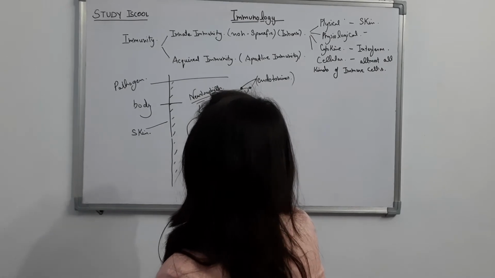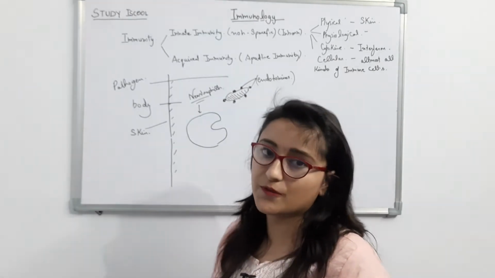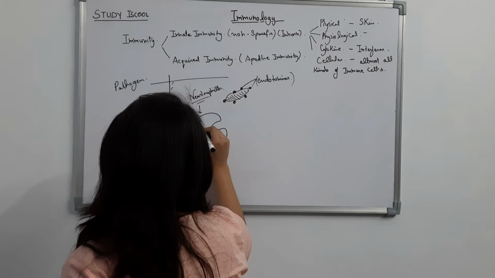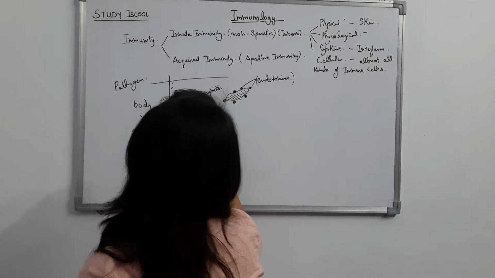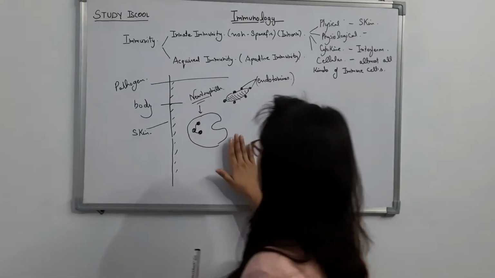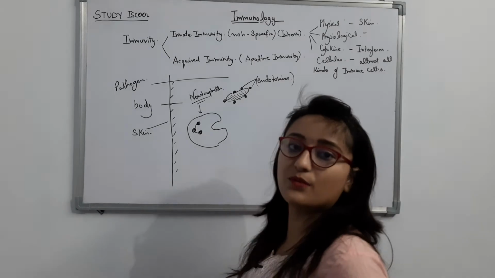Suppose this is a neutrophil. You all know that neutrophils are multi-lobed nucleated, we generally show it with a triple nucleus.